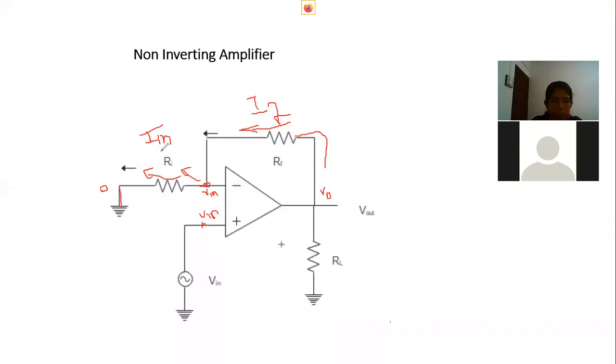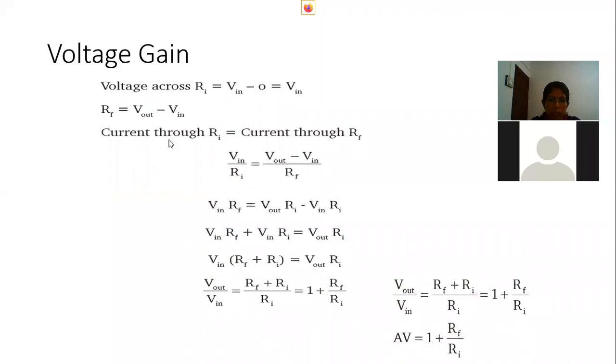So what is the current flowing through this RI? The voltage across RI: this point voltage is Vin, and at this point it is 0. So the current across RI, we are going to find out the amplification factor.